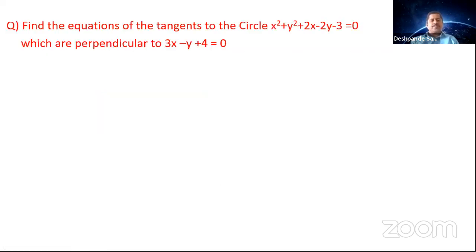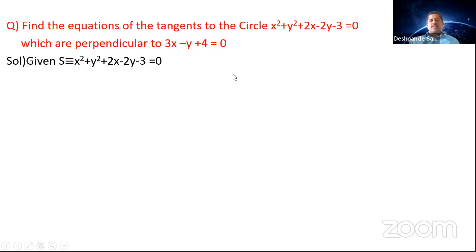So next one. The next question, find the equations of tangents to the circle x square plus y square plus 2x minus 2y minus 3 is equal to 0, which are perpendicular to the line 3x minus y plus 4 is equal to 0. So you are going to find the equations of tangents. So you say equations, that means that you are going to get two answers. Now here, whatever tangent equations you are going to get should be perpendicular to this line.